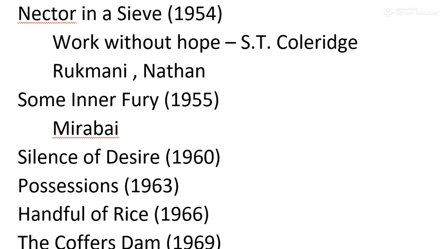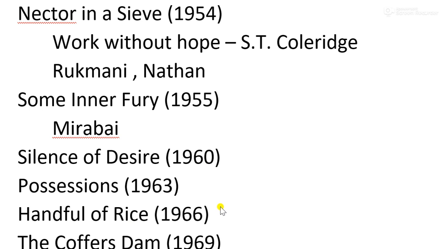And then we have Possession. Once there was a question regarding this work as well. We will not take this work deeply. In this story, we have a shepherd who later turns into an artist, and later he goes to Britain, where he meets a lady, and then his life gets ruined. So Possession does not have a female main character; in other works we have the female as a prominent character, but in Possession we have a male character.